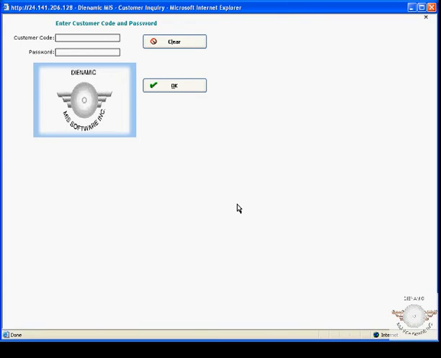To this end, Dynamic already offers an online inquiry system that allows printers to find both current and past jobs. Once the job is found, the printer can check shipments, invoices, and changes. The Dynamic online inquiry system also allows printers to pre-open jobs. These applications are fully password protected.